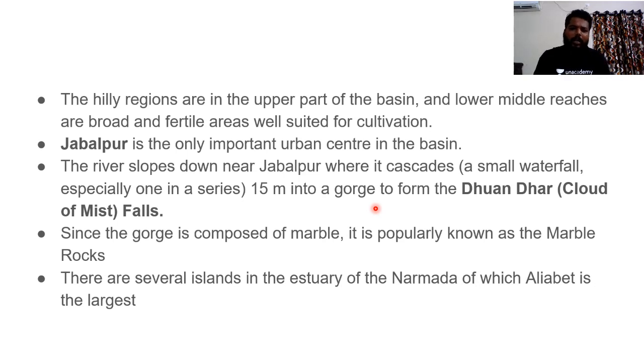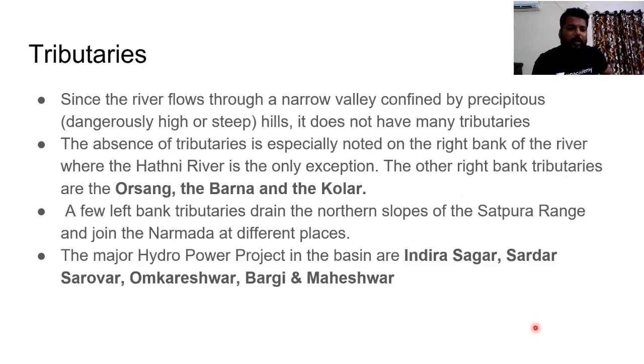Nowadays it is not in the news so its importance has reduced, but there are huge chances that we would get questions from these regions. Since the gorge is composed of marble, it is known as marble rocks, and there are several islands in the estuary of Narmada, of which Alia is the largest one. Do remember this.